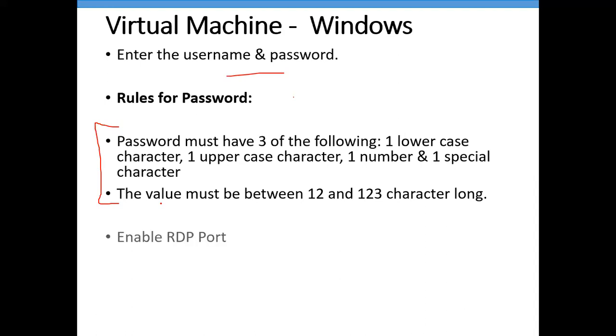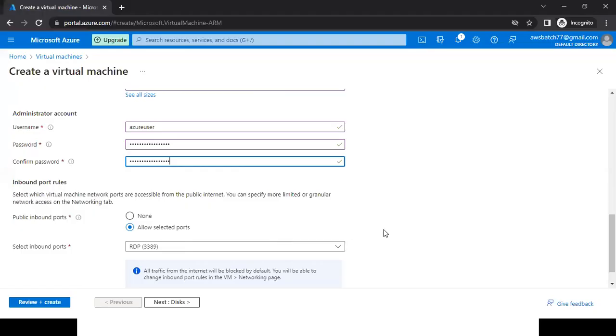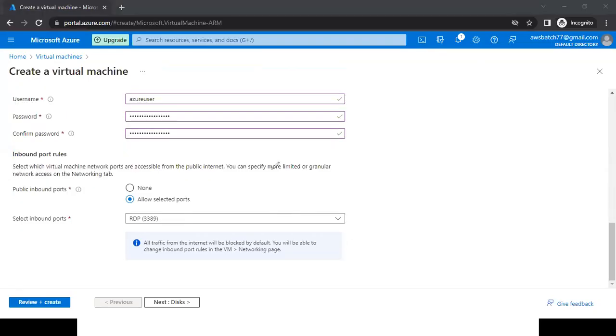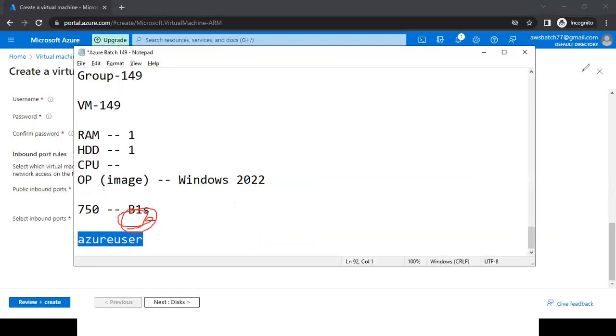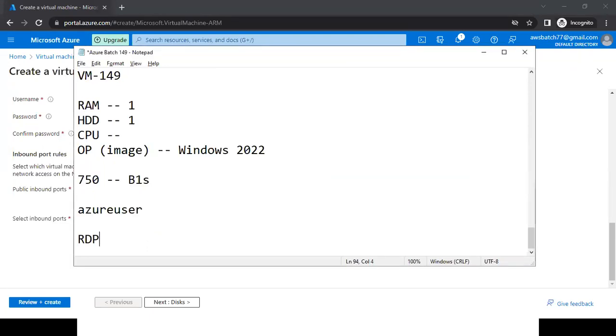Now, enable RDP. Now, what is this RDP? Scroll down, see here. By default, system is enabling RDP port here. Now, what is this RDP port? To connect any Windows machine. To connect any Windows machine, right now we are creating a Windows machine. It is mandatory to enable RDP port. If we are not going to enable this particular port number, it is impossible to connect our Windows machine.